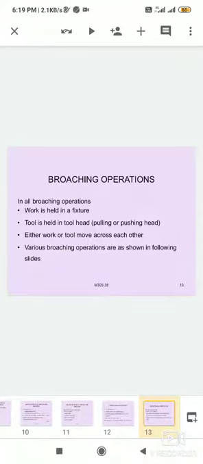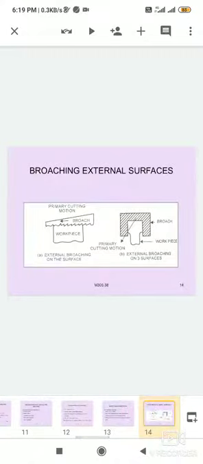In all broaching operations, work is held in a fixture and the tool is held in a tool head, pulling or pushing head. We can choose whether the work or the tool moves across each other. Various broaching operations are shown in the following slides.